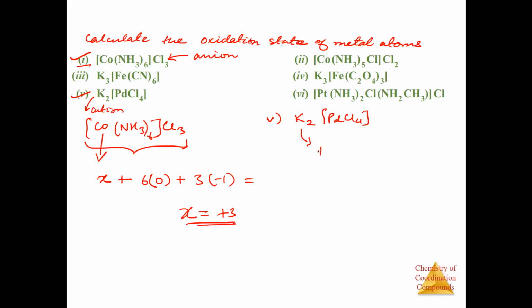So K2 will be +1 into 2, and Pd will be X plus 4 into -1, which is -4. This is equal to 0, right? So here we have 2 plus X minus 4 is equal to 0. So X will be equal to how much? +2, na? Yes, sir.